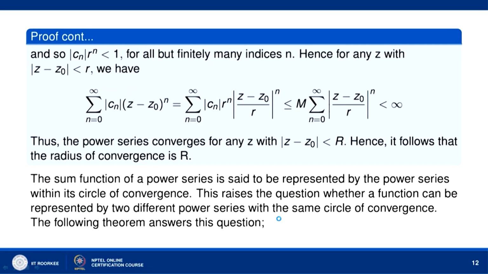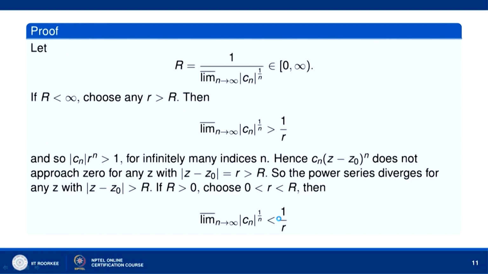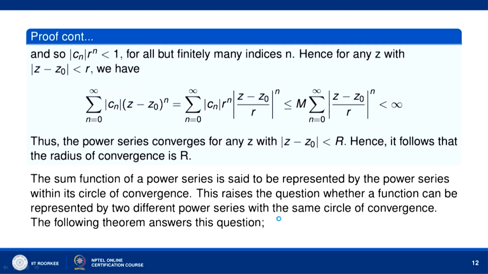So, mod of Cn into r to the power n is less than 1 for all but finitely many indices n, and hence for any z with mod of z minus z naught less than r,